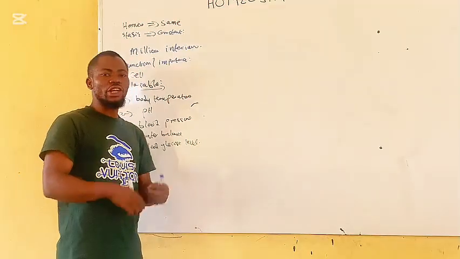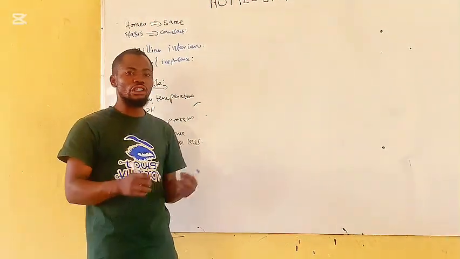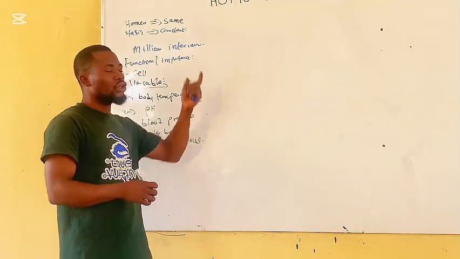And again, various systems of our body participate in homeostasis.